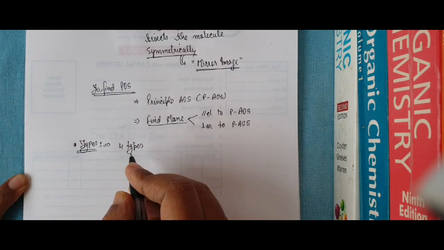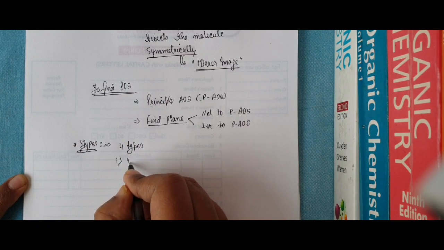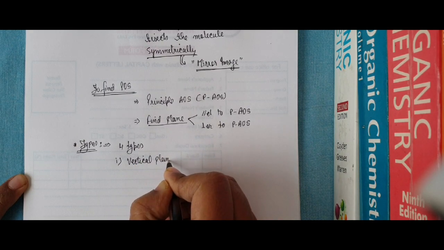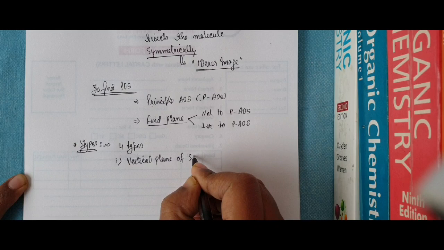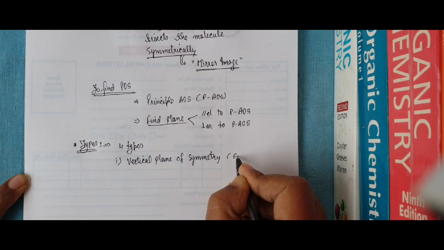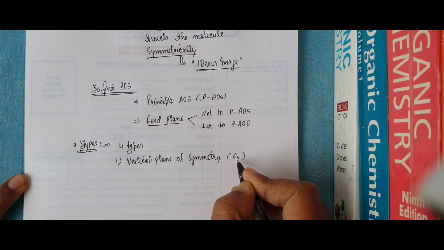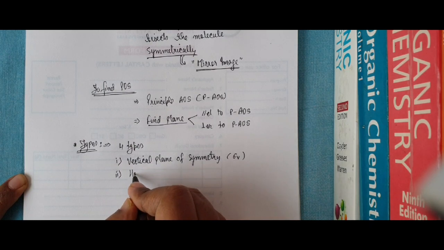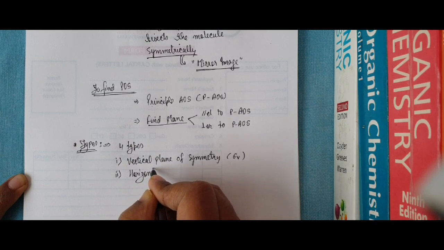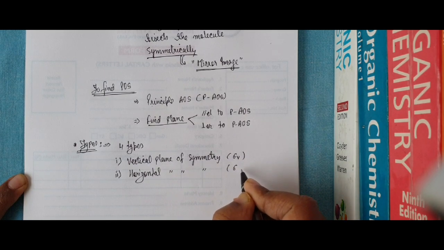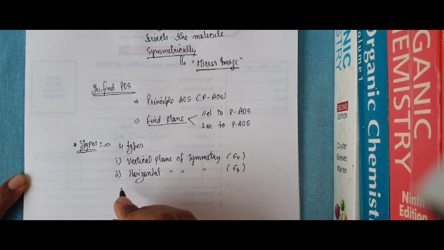The first one is the vertical plane of symmetry, represented by sigma V: sigma for the plane of symmetry, V for vertical. The second one is the horizontal plane of symmetry, represented by sigma H: H for horizontal, sigma for plane of symmetry.